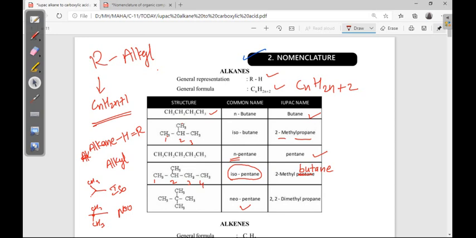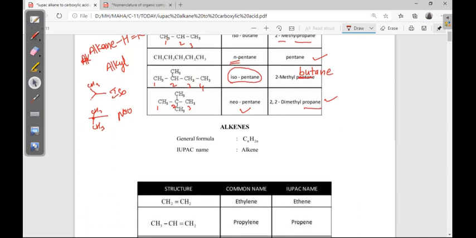If you take IUPAC, you have to give the numbering and select the long chain first of all. 1 2 3, a 3 carbon chain is the long chain, so propane, and the substituents are on the second carbon: 2,2-dimethylpropane. So alkanes are over.